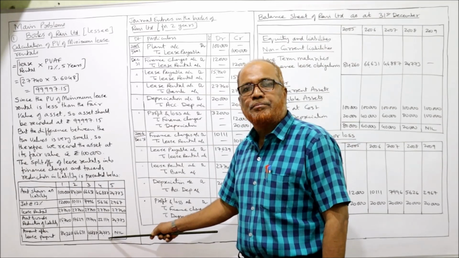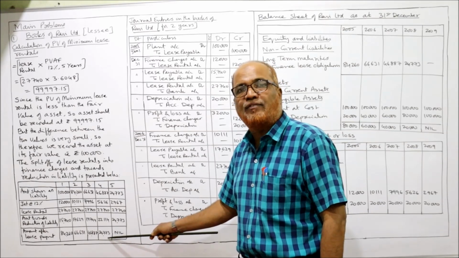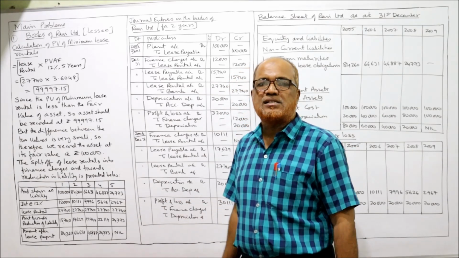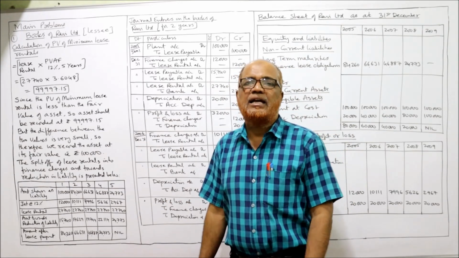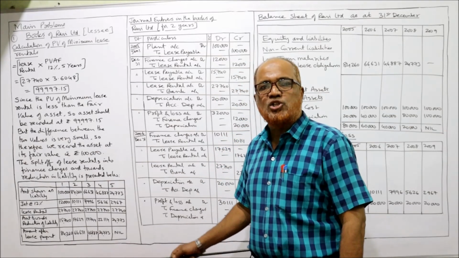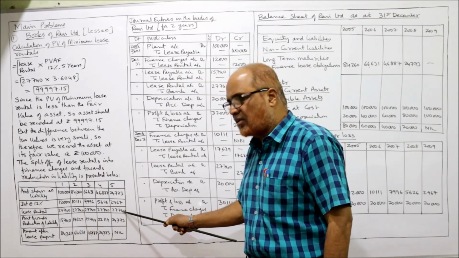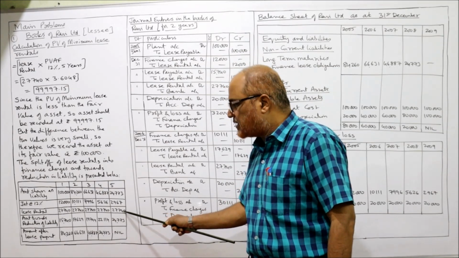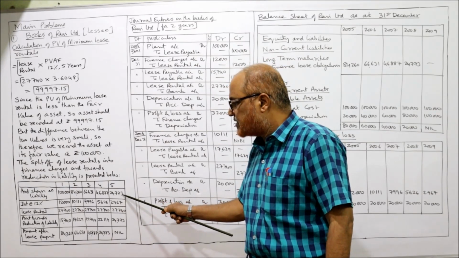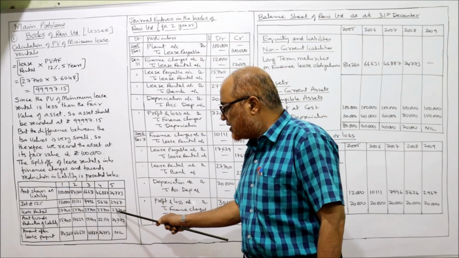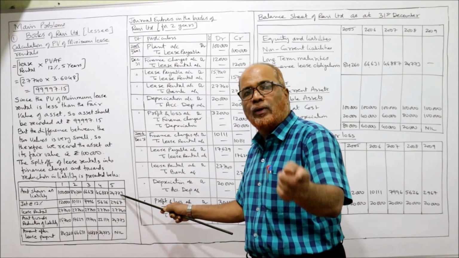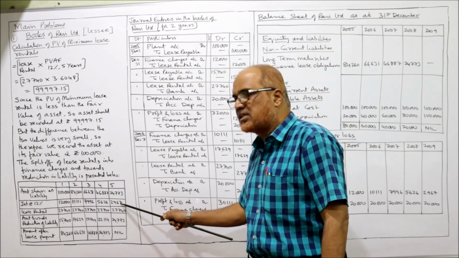Now this will become the outstanding liability at the beginning of the fifth year: 24,773. Since this is the last year, I'm not going to calculate the interest. Simply, I'm taking the balancing figure. How much installment rental is paid? 27,740. Out of this 27,740, how much principal is remaining? 24,773. So subtract 27,740 minus 24,773, and you will get the balance of interest, 2,967.